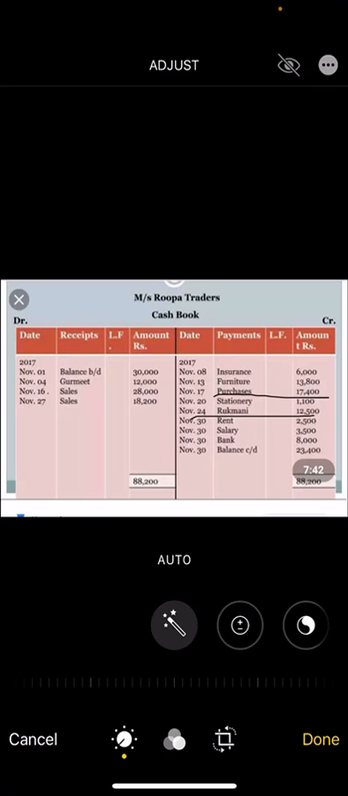I hope you all understood, and if you have any doubt, please do contact me. This was the single column cash book. In our next class, we will see how to do the double column cash book. Jazakallah khairan.